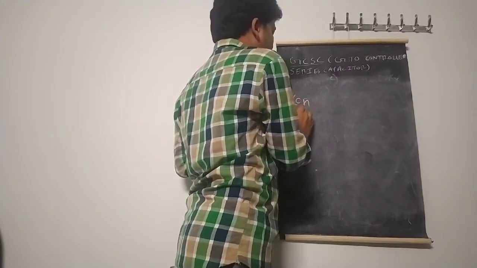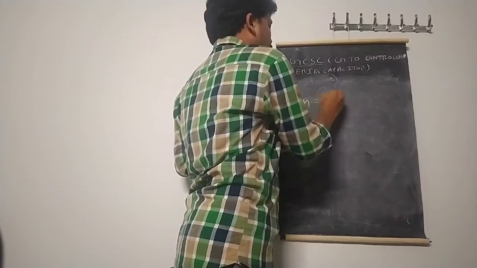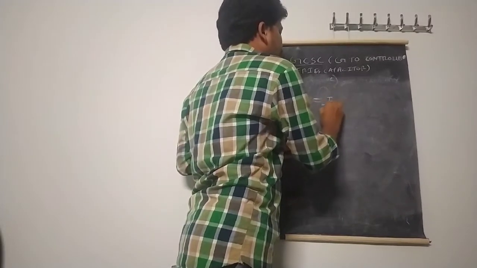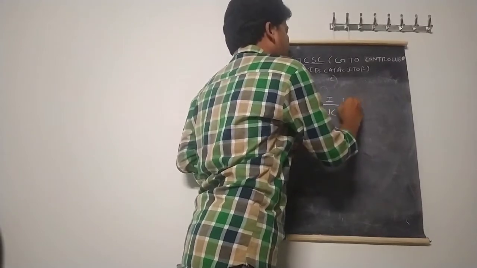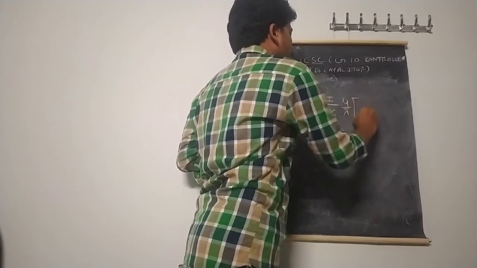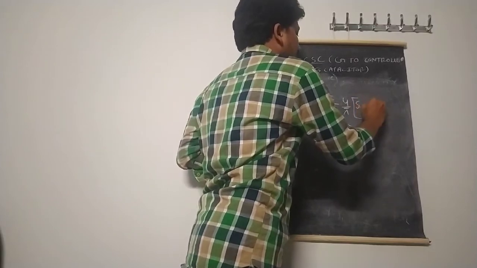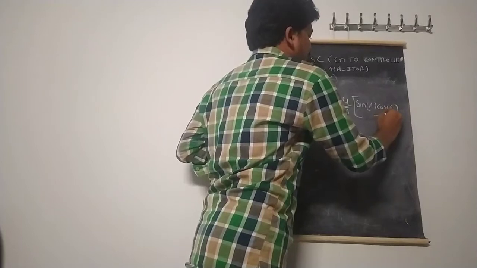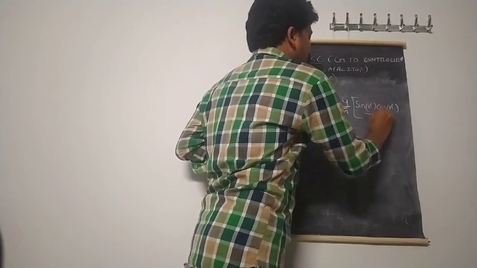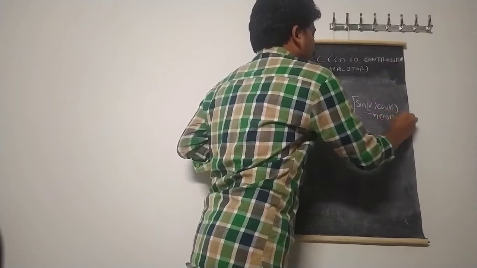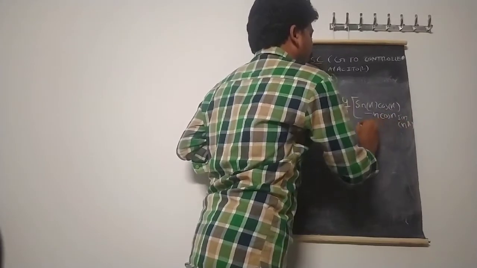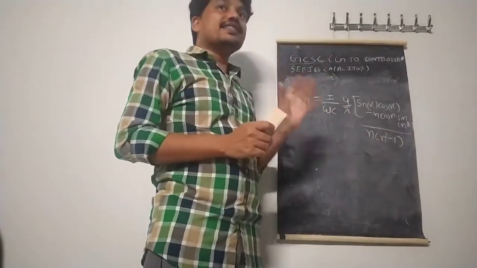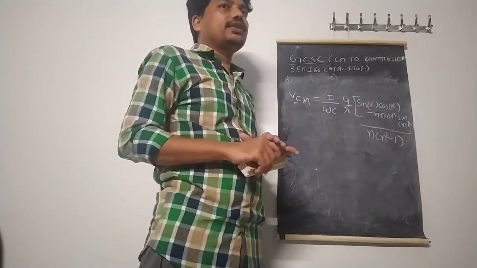VCN, the voltage across the capacitor at harmonics, is equal to I by omega C into 4 by pi into sin of gamma into cos gamma minus n into cos gamma sin of n gamma by n into n square minus 1. Similarly, as in the case of the TCR, what is the current through the reactor?